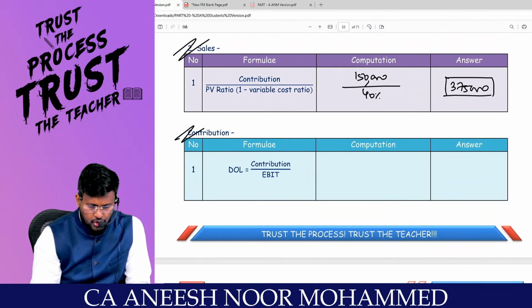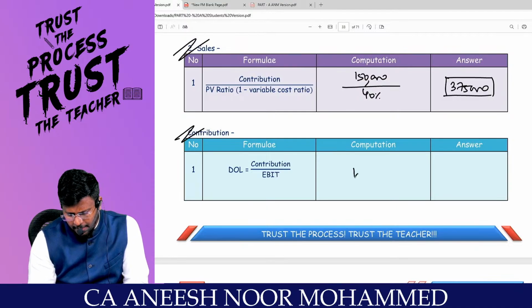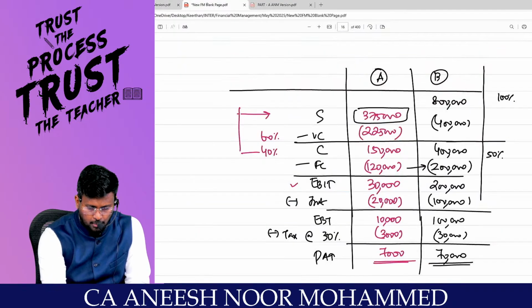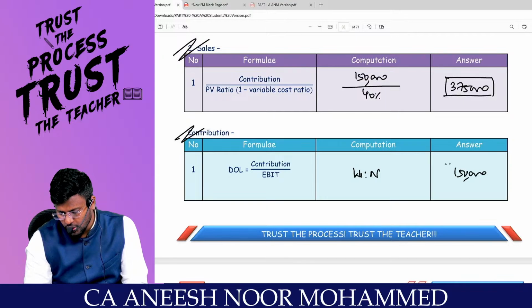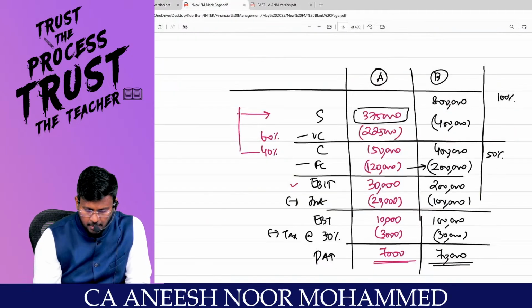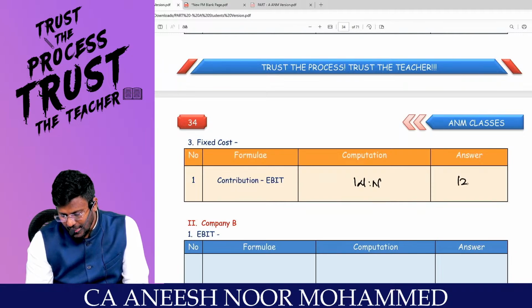Now contribution. Contribution we calculated by using the operating leverage. Correct? So we already found out, man. I'm just attaching the working note. So working note you have to refer there. What is the answer of contribution? 1,50,000 is the contribution for the first company. Comfortable? Now fixed cost, which is just a balancing figure, right, sir? Contribution minus EBIT. I can attach the working note as 1,20,000. First company's fixed cost. Are you really with me?